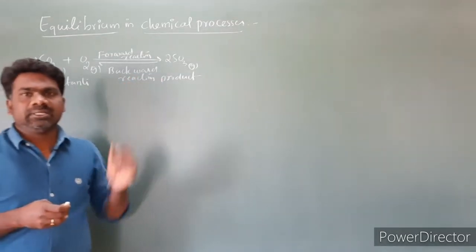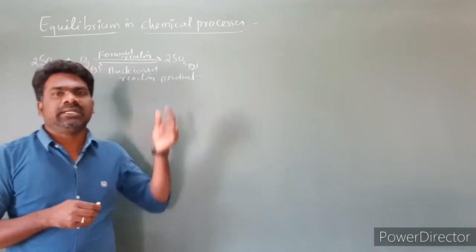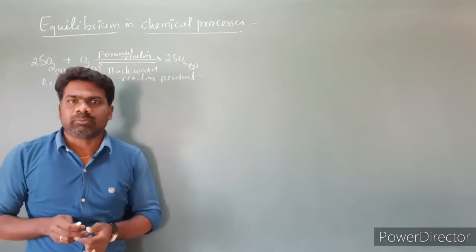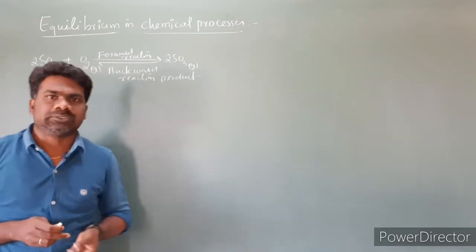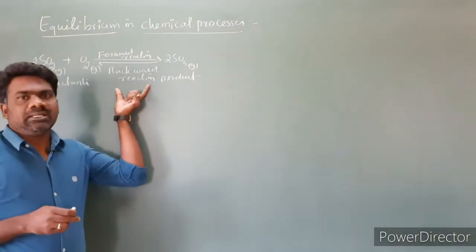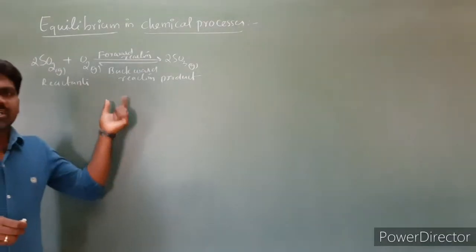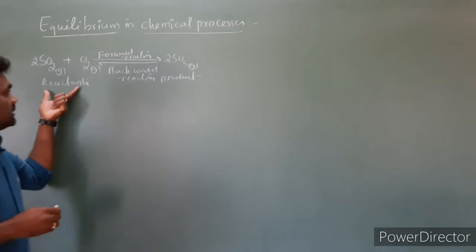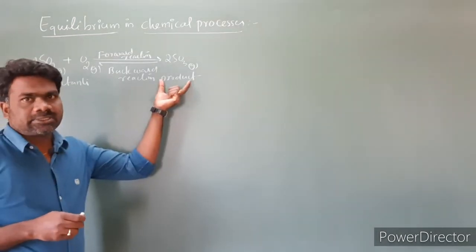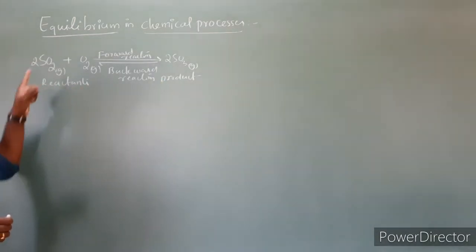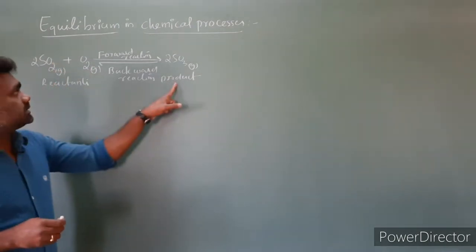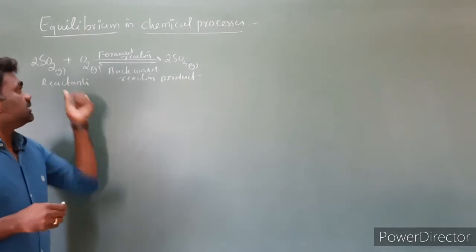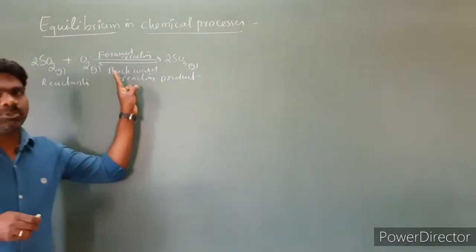In a chemical reaction, equilibrium is established, so we call it a chemical equilibrium. Equilibrium established in a chemical process is called a chemical equilibrium. This is a reversible reaction. That means reactants are converting into products, and products are converting into reactants. So conversion of reactants into products is a forward reaction, and the conversion of products into reactants is a backward reaction. So it is a reversible reaction.